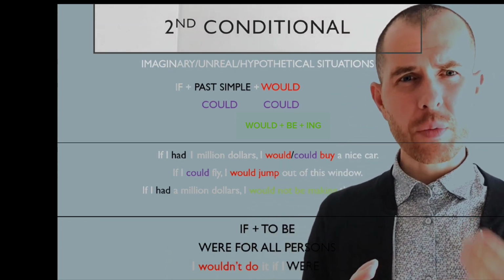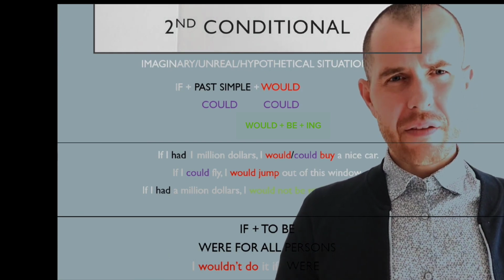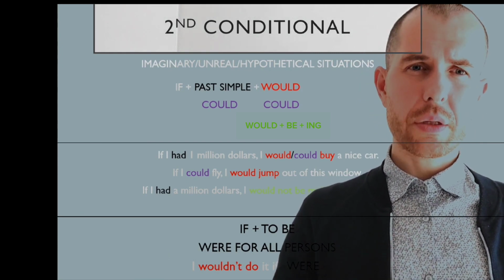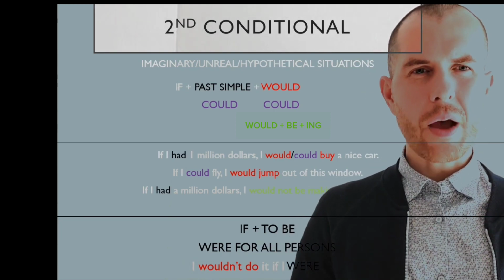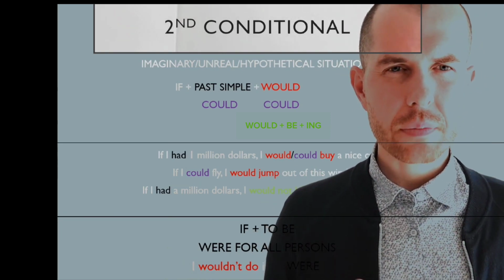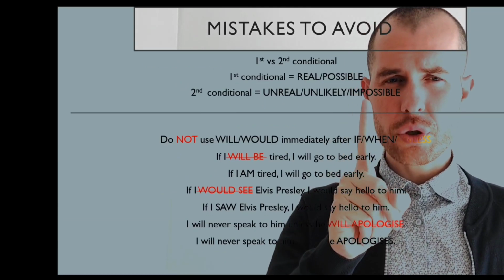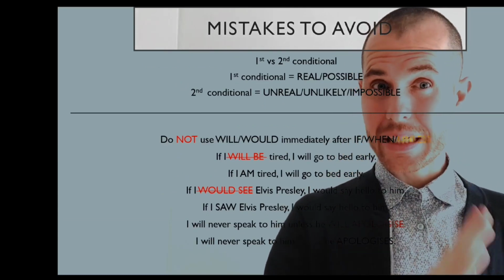You know, when you want to give someone a piece of advice, you can say, if I were you, I wouldn't do it. Or, I wouldn't do it if I were you. All right. Now, why is it important to learn about these things? For two reasons. Number one, to avoid confusion and to avoid mistakes.